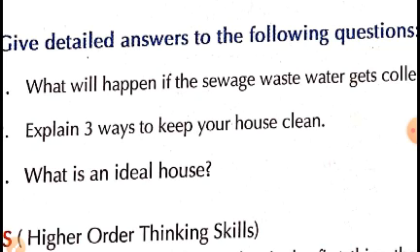So if water or the sewage gets collected, the waste which comes in the form of liquid or solid are the poisonous substances that can cause several waterborne diseases such as cholera, typhoid, diarrhea. And also these are the places which provide the space for the insects or germs to breed.